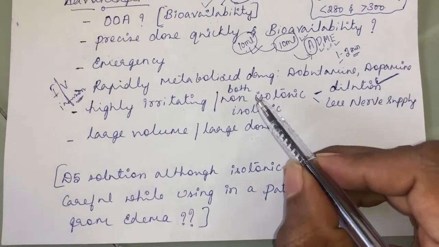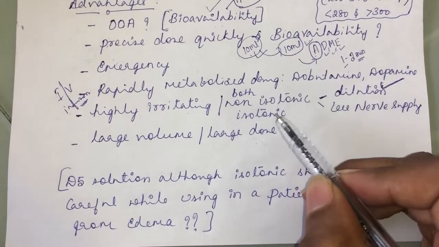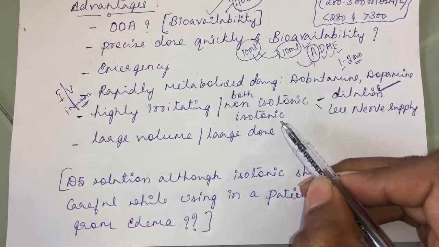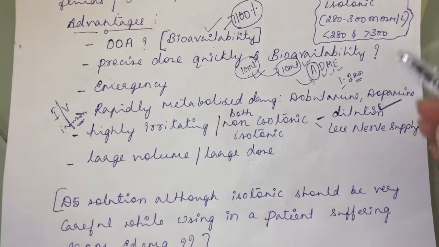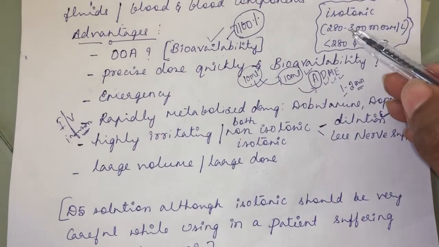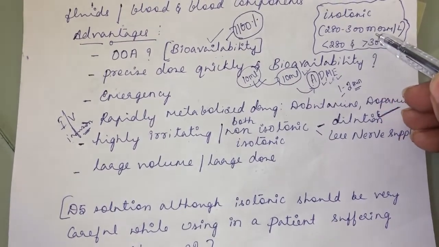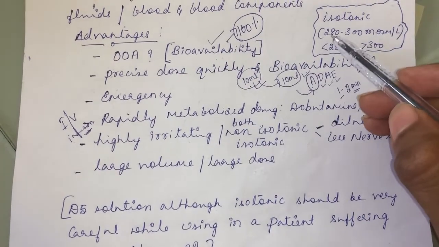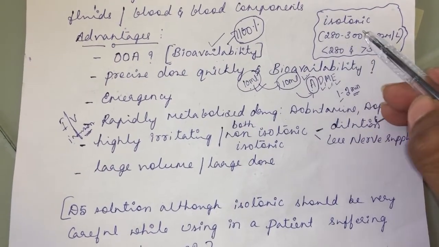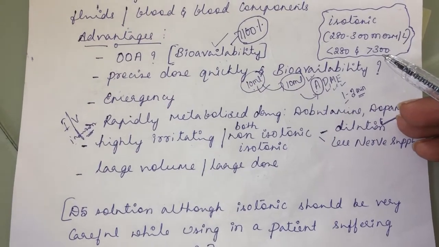And you can give both non-isotonic and isotonic solutions through the intravenous route. For an isotonic solution, the osmolarity should range from 280 to 300 milliosmol per liter. Less than 280 you call hypotonic, more than 300 you call a hypertonic solution.